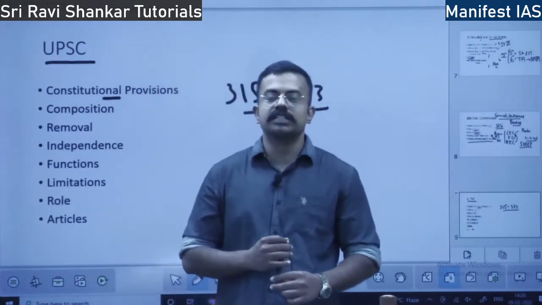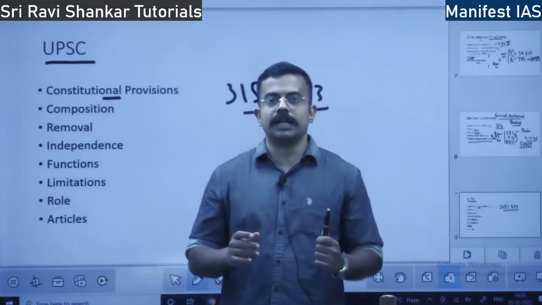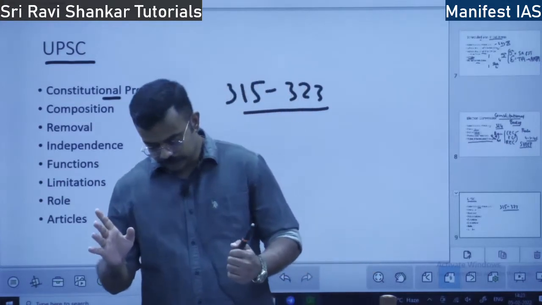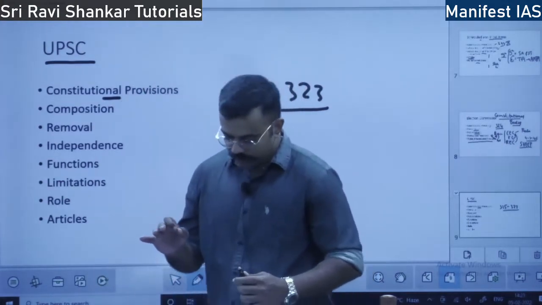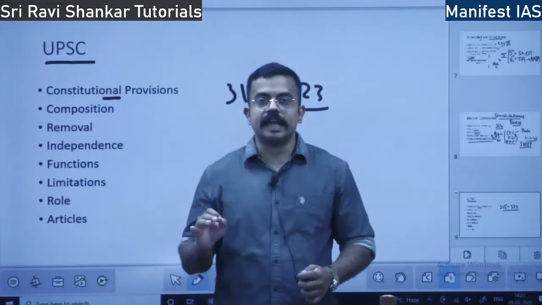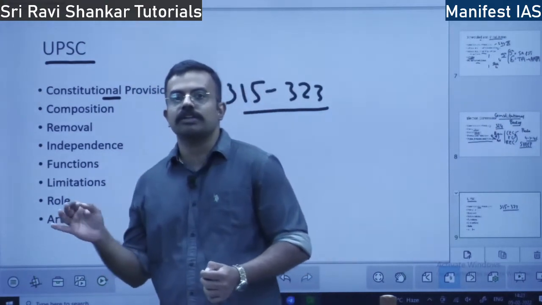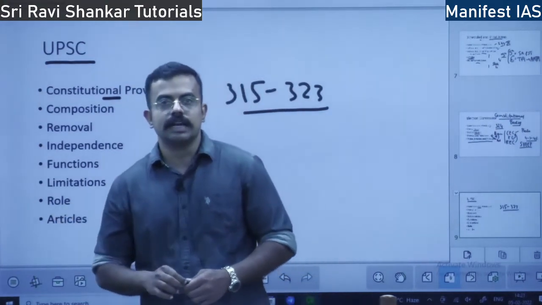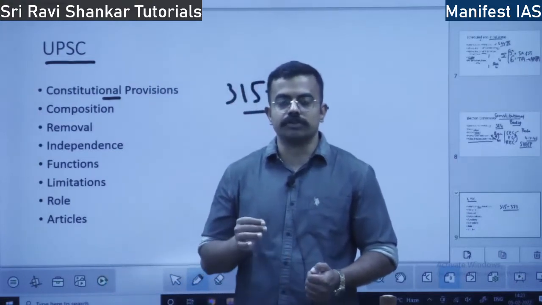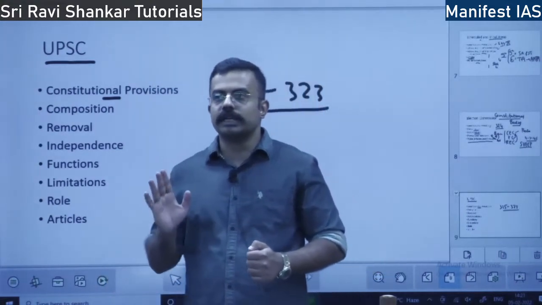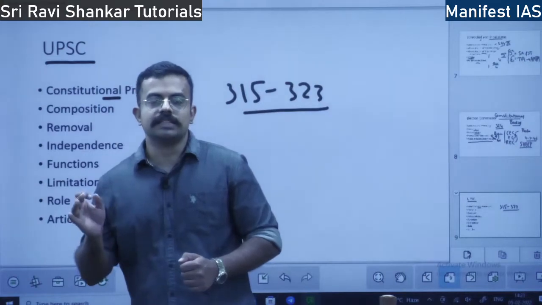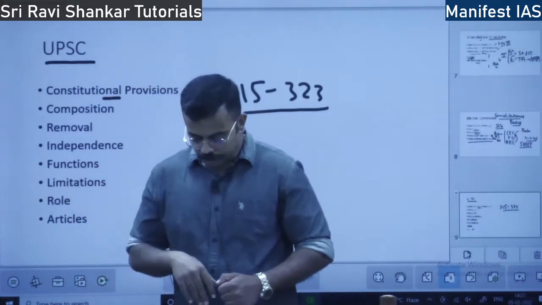If he is adjudged an insolvent, that is he takes a debt and doesn't repay, then he is removed from the office. If he engages in paid employment outside the office, so you are a board member and you take up some other employment which has remuneration, you are removed.